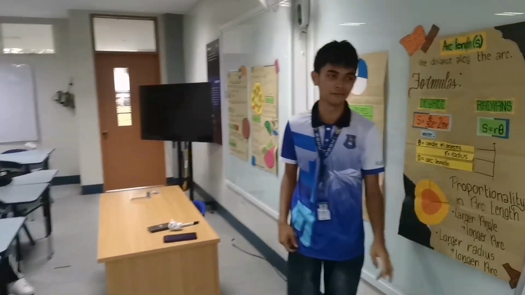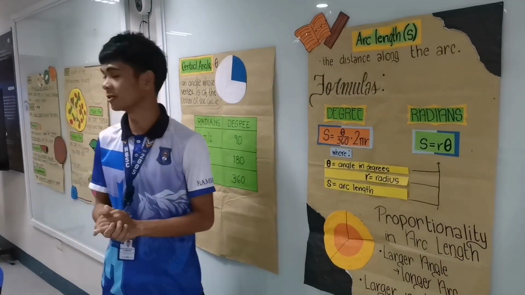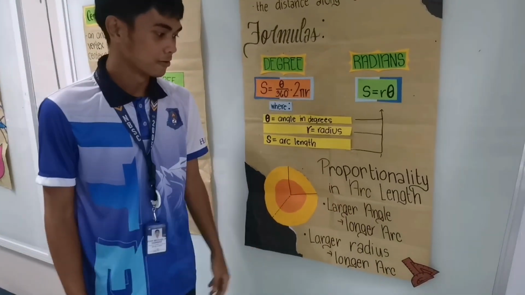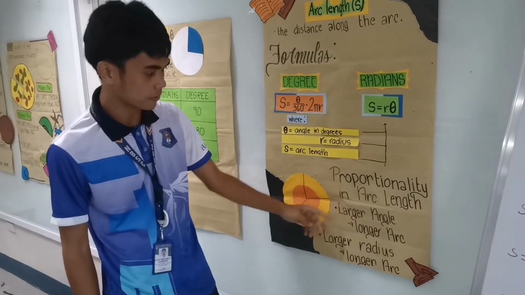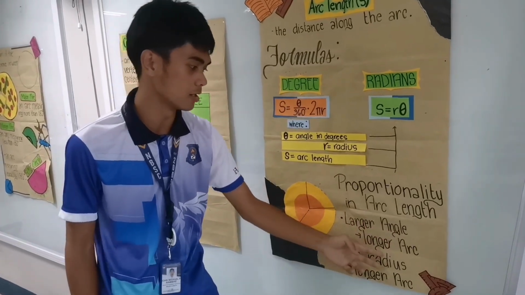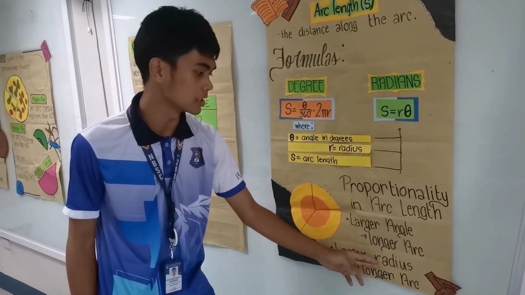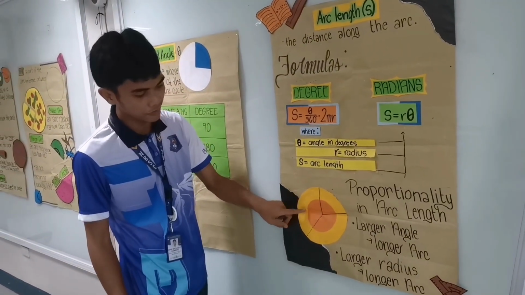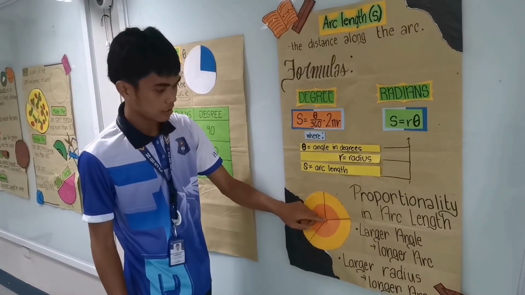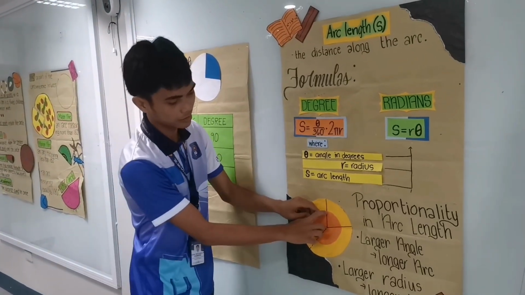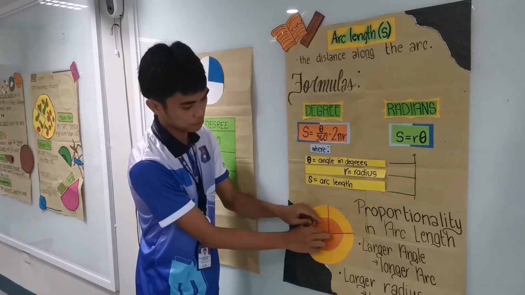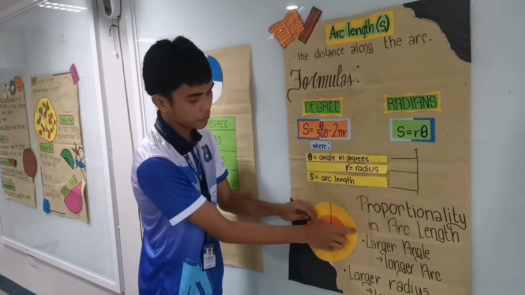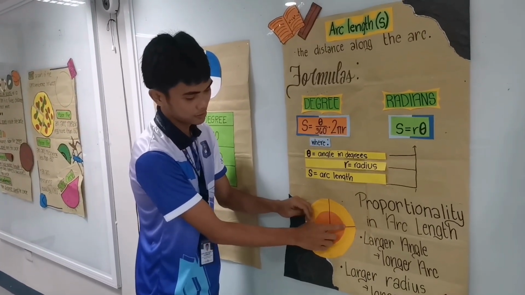Now that we know how to solve using the two formulas in solving the arc length, we move on to the proportionality in arc length. Here we can see two examples. The larger angle is equal to the longer arc, and the larger radius means a longer arc. It is shown in this example. If we focus on the orange circle, the smaller the radius, the smaller the arc. But if we expand it into the yellow circle, the end point of the yellow circle is proportionally longer than the small circle.